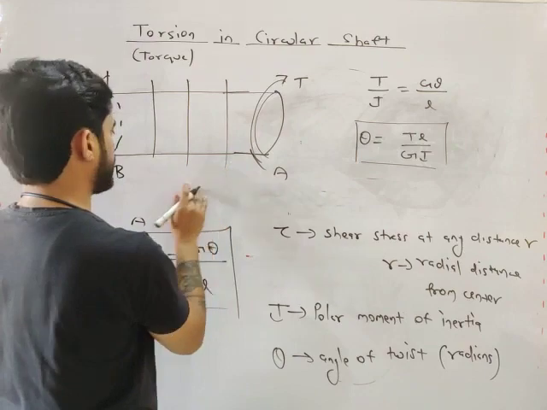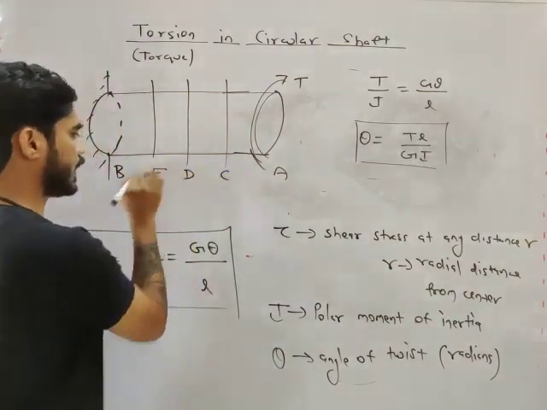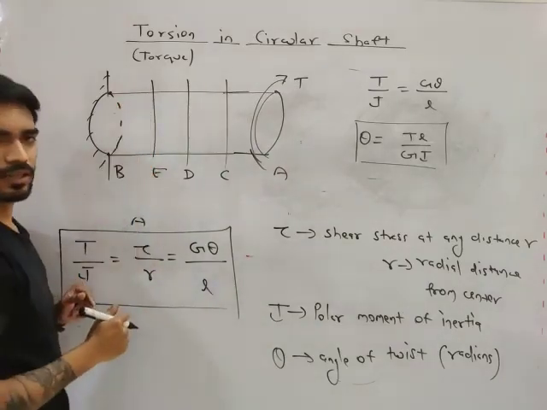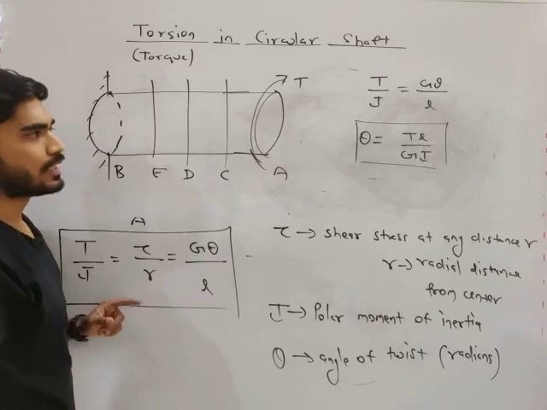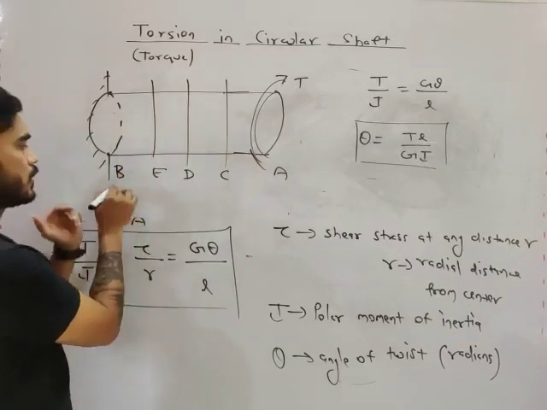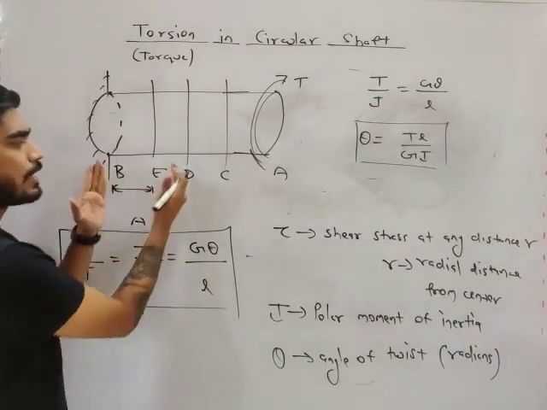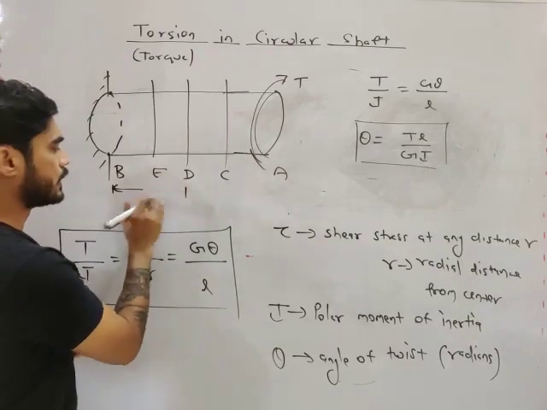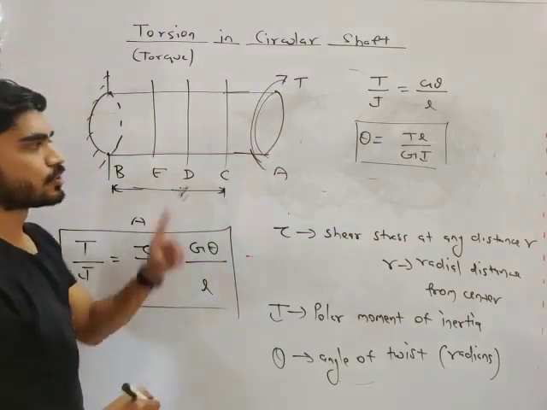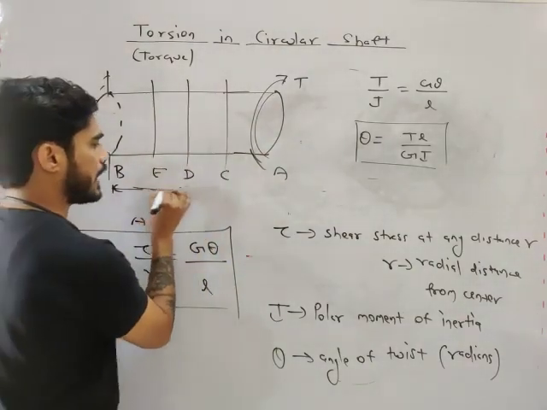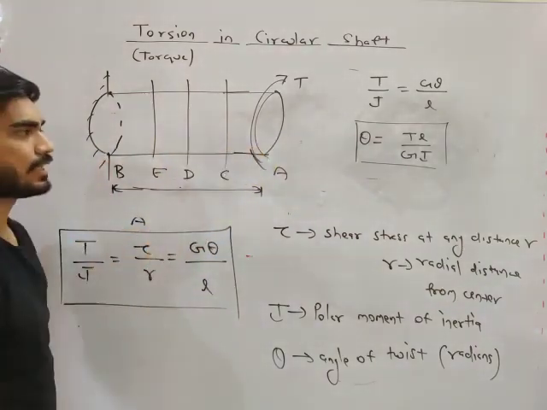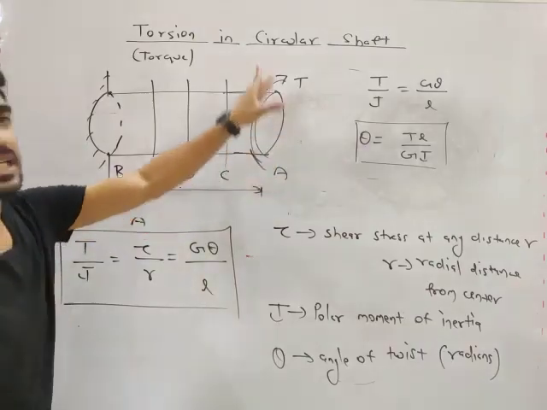Let's say this is A, this is B, this is C, D, E. If you calculate theta at point E, you will consider the length from this fixed plane to the E plane. Only this much length. If you calculate theta at point D, you will consider this much length, and at point C, this much length. So where will the length be maximum? The length will be maximum at point A, where you have to consider the entire length. So theta will be maximum at this end.